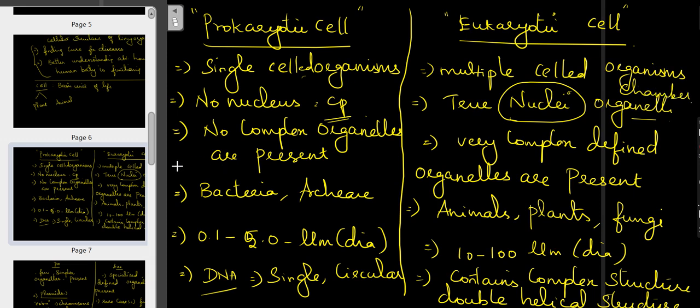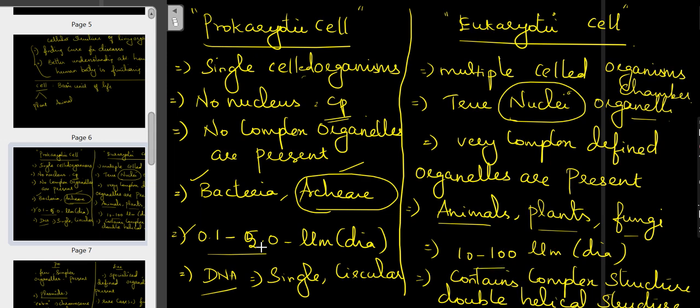Here no complex organelles are present. Here well-defined complex organelles are present in each and every eukaryotic cell. Bacteria and archaebacteria are very good examples of prokaryotic cells. Animals, plants and fungi are examples of eukaryotic cells. The size of prokaryotic cells is 0.1 to 5 micrometer, and here it is 10 to 100 micrometer in diameter.